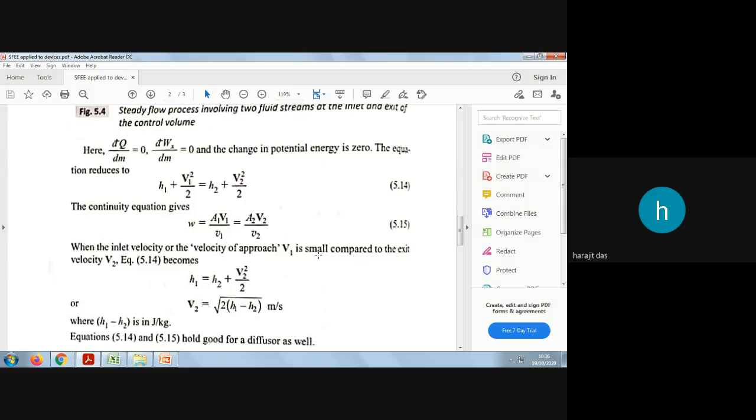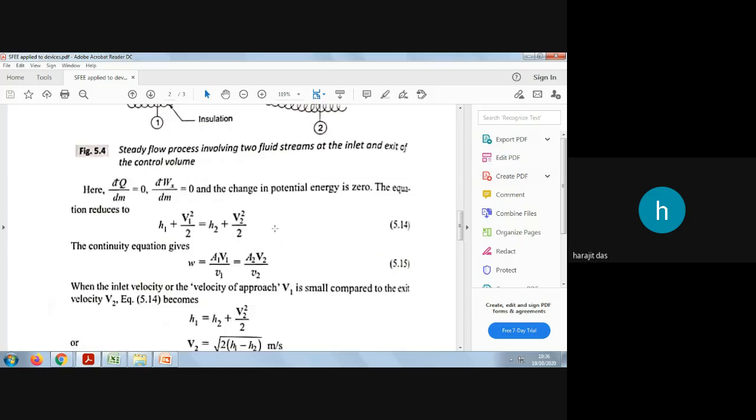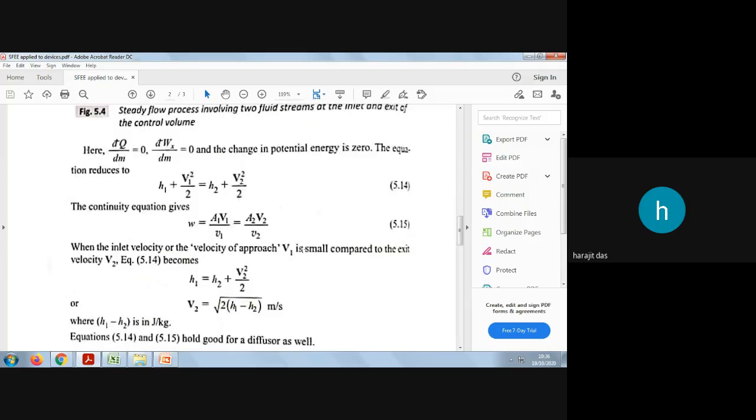That is why the velocity at section 1 is very, very low. Very slowly it will move, and finally it will move with a very high velocity due to this reduction in cross section area. Understood? So you can all physically feel this situation, and I think that all of you have seen this nozzle operation.